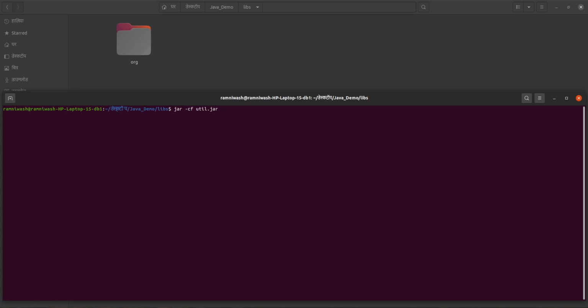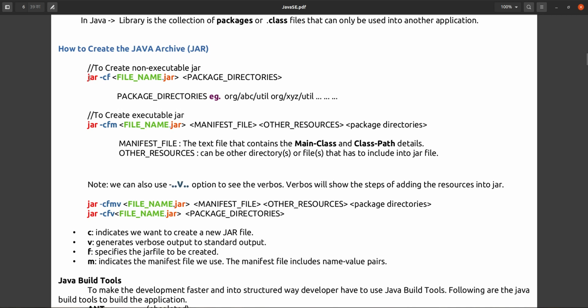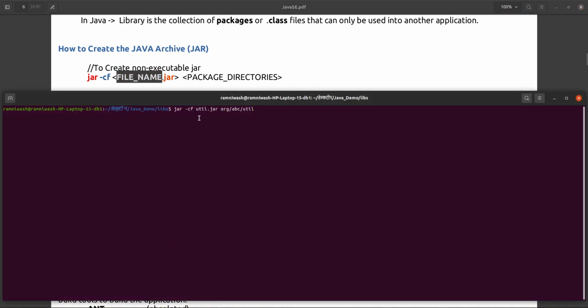Okay, so this statement says create a jar. C stands for create, jar is the command, and jar is one command that takes a parameter that specifies what you should do first. So I want to create a jar. F stands for file. Which file? util.jar. From which package? From org.abc.util. We have to give this package. So this is the same statement: jar cf file name, and we have given the file name as util.jar,